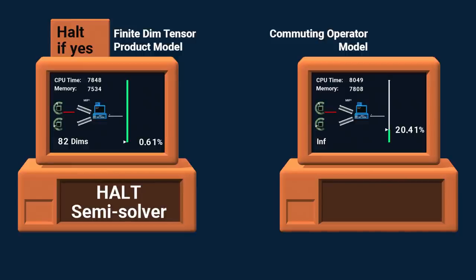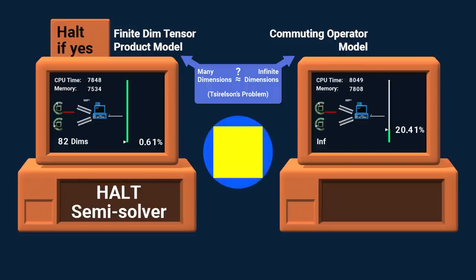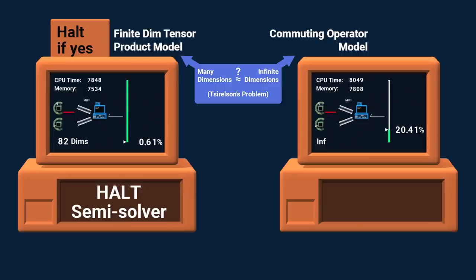And now a question. Will the two search algorithms eventually converge to the same value? We can phrase this question differently. If we have a tensor product with many dimensions, is it approximately as powerful as an infinite commuting operator model? Consider this analogy from geometry. This polygon has a finite number of sides, and its area is smaller than the circle's area. But as we add more sides, we can approximate the circle's area as closely as we want. So basically, we are asking if the same thing happens here. This is an informal statement of Tsirelson's problem, which was an open question in mathematical physics for several years. Surprisingly, we are about to use complexity theory to solve it.